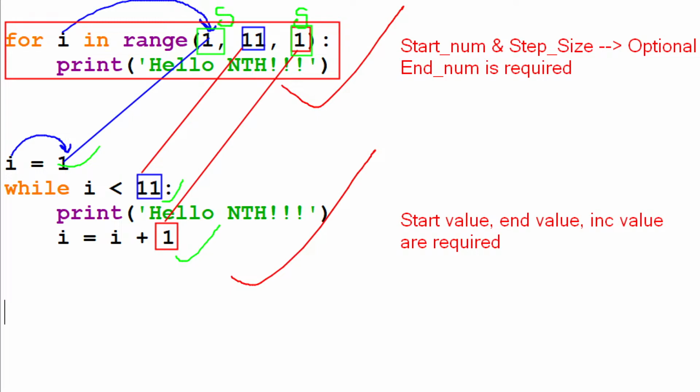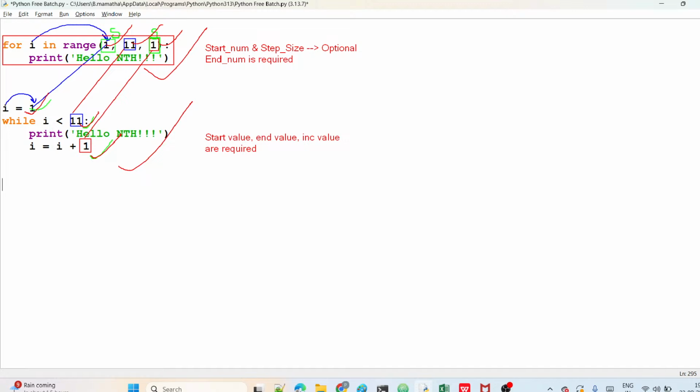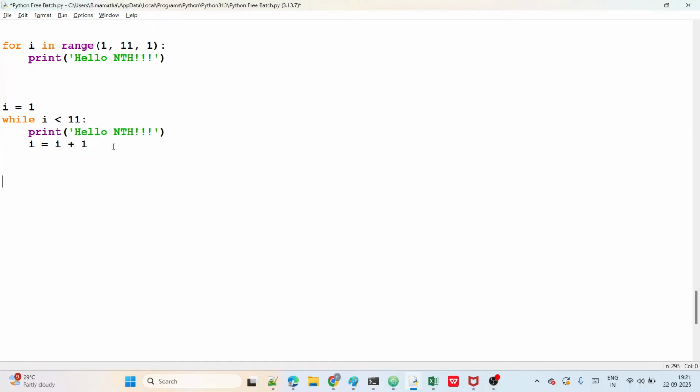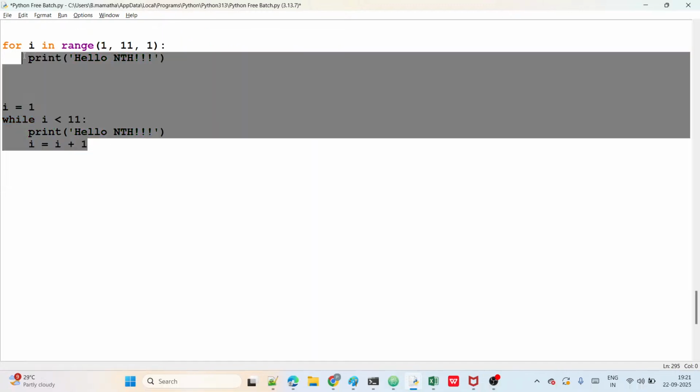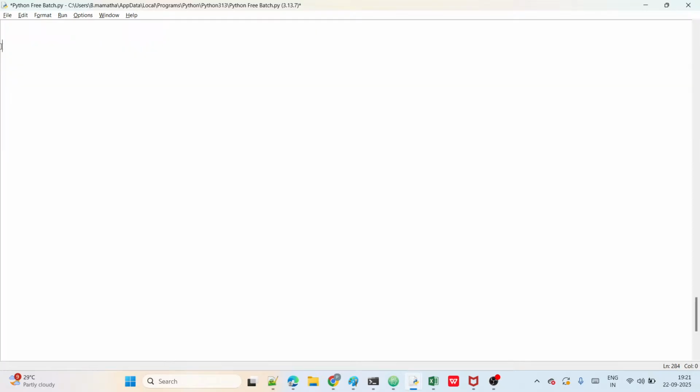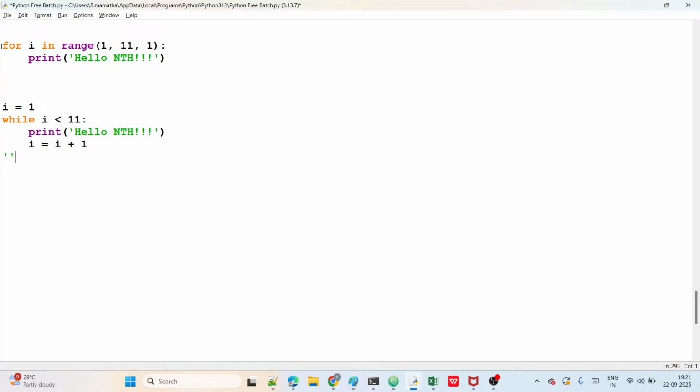Because in all previous programs we used start number, end number, increment number. Those three are available here also. That's why everything is possible here, guys. Now what do I do here? Let us try one more program, guys. What is that one? All of you observe here.